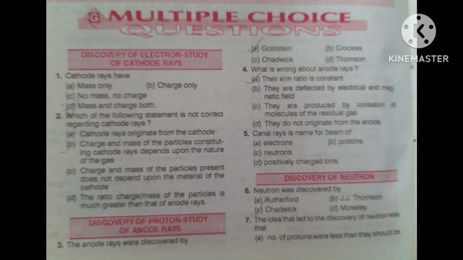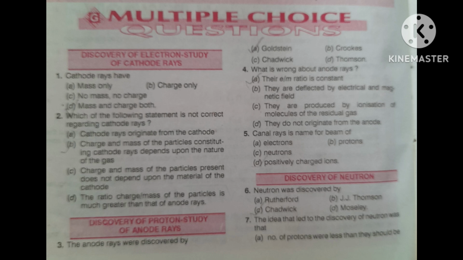Now the next question. The mass of a neutron is: first option, same as that of a proton; second, slightly less than that of a proton; third, slightly more than that of a proton; fourth, much different from that of a proton.